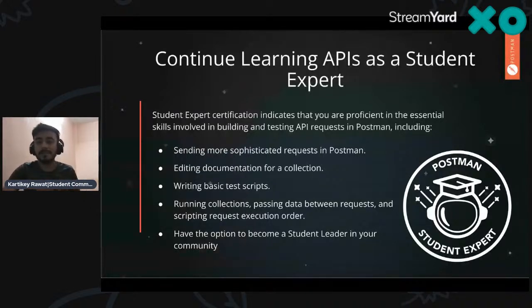So you can do that, right? And it's an awesome program. From my experience, I was a student expert, then I became a student leader of my own campus, and now I'm at Postman. The journey is so amazing and awesome. There's a chance you can get opportunities through those things.